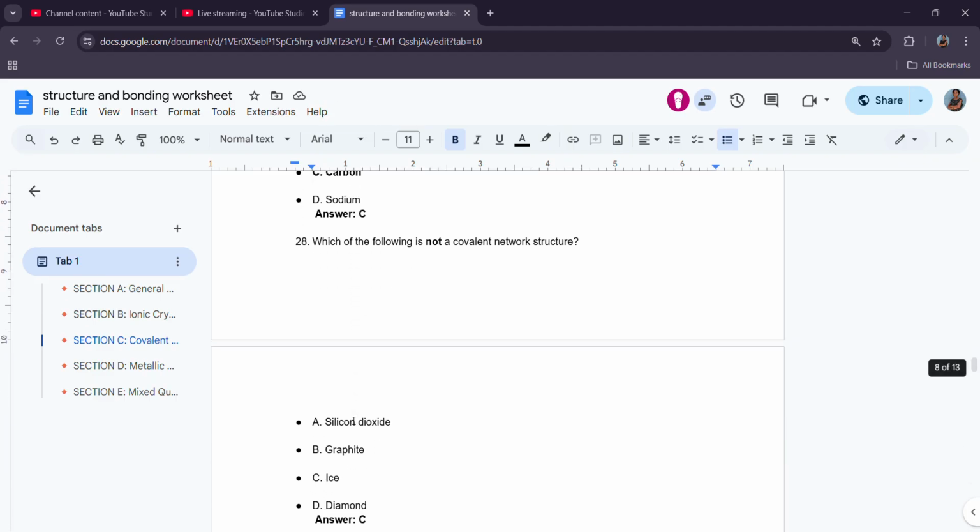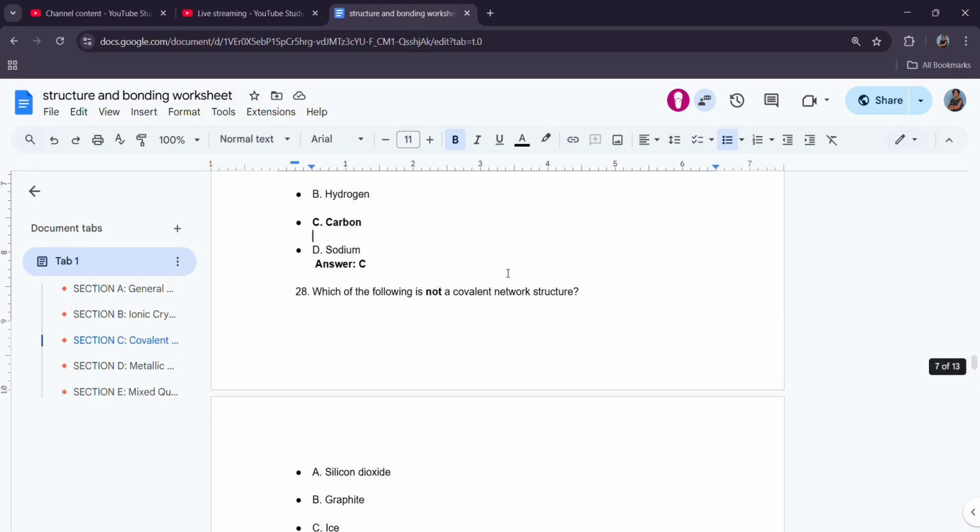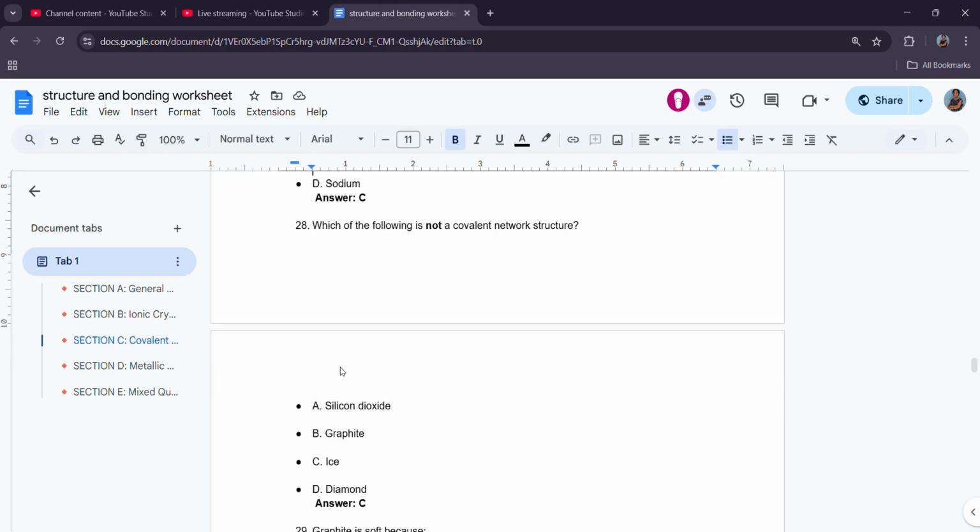Which of the following is not a covalent network? I'm going to go with, okay. Oh, the covalent network that they're talking about is giant. I see. So all of these, this is giant, this is giant, and this is giant, but this one would have been simple molecular.